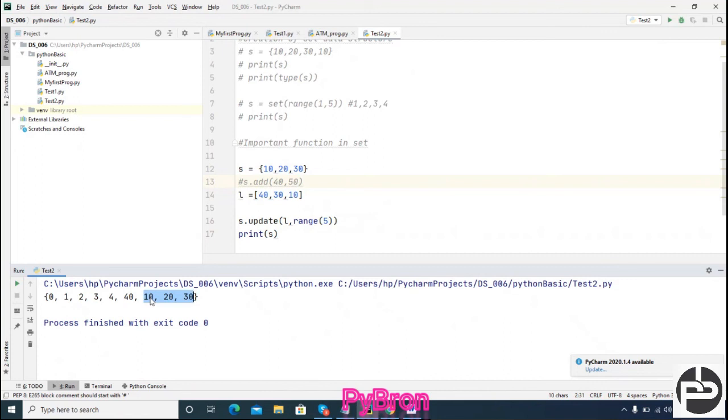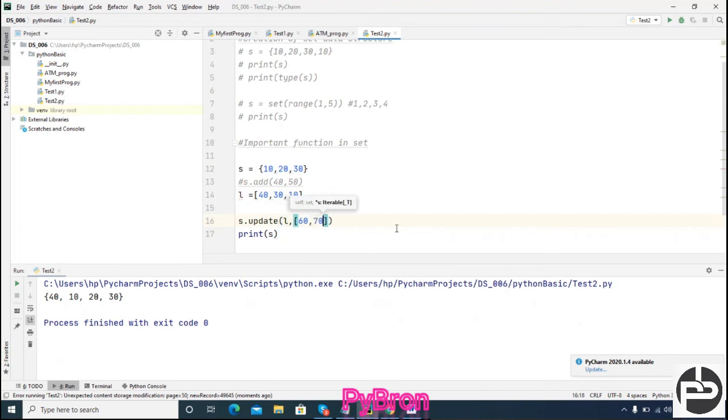Means we can add multiple elements also. Let's suppose you are not able to understand this range function, let's remove this range function for a while. Can you see this? Initially we had 10, 20, 30, now I updated the list with 40 also, because 10 and 30 are common in s also, so I'm not going to add those. So you can add multiple elements also. Let's suppose 60 I'm going to add, comma 70 also I would like to add over here. That is also possible, no worries. Can you see this? 60 and 70 got added, but the only thing is insertion order will not be preserved, right?